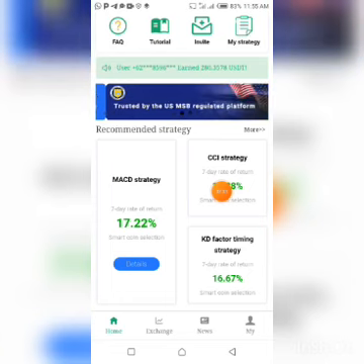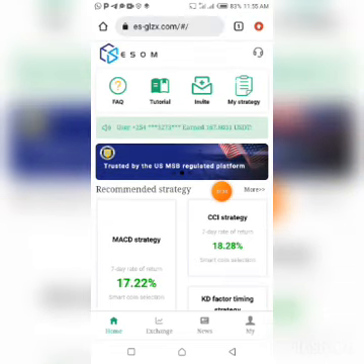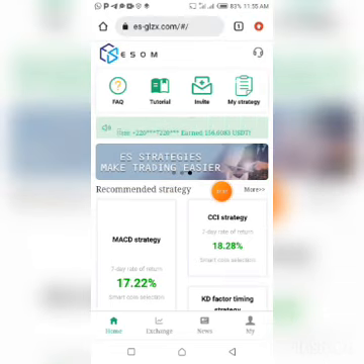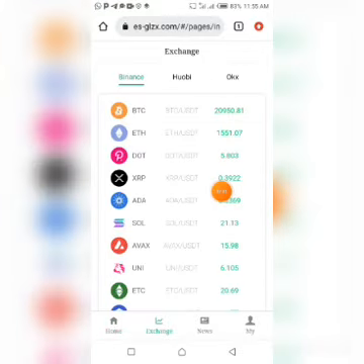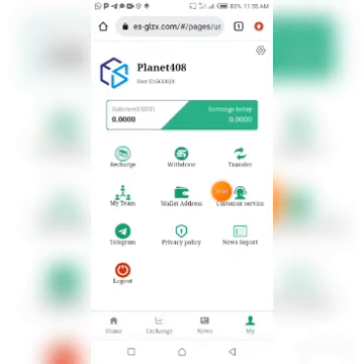That being said, guys, when you make money from this site, you also need to cash out. You need to withdraw your money from the site. What to do right here now is to click on withdraw. But before you withdraw, you need to bind your wallet address by tapping on wallet address.